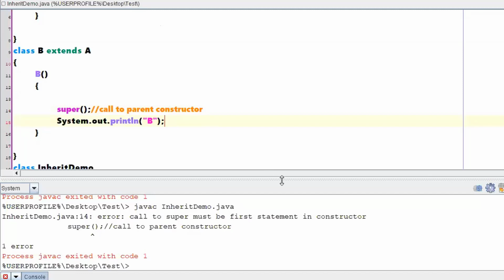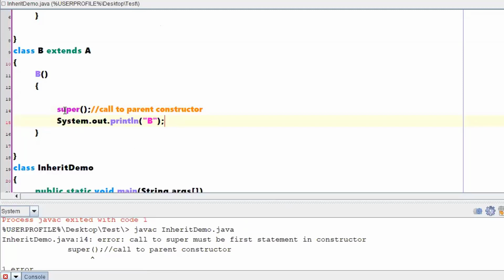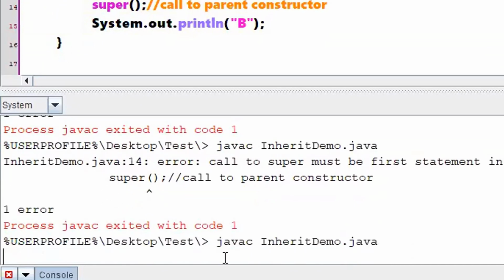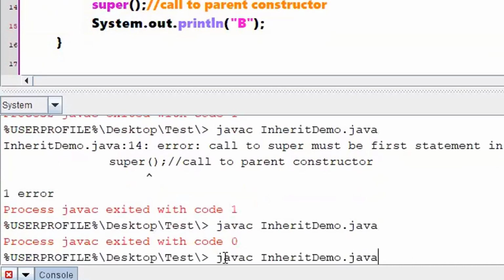Now, have we satisfied all the conditions? Super is the first keyword, right? So the second statement is a System.out.println. We are not writing a super constructor in any method, rather we are writing it in a constructor itself, right? So now let us cross-check and see what the output will be. No error shown.